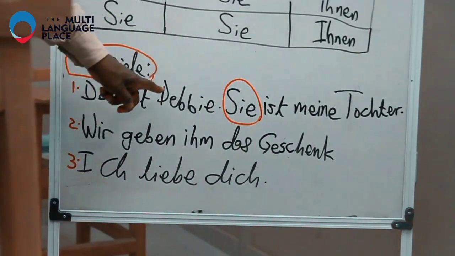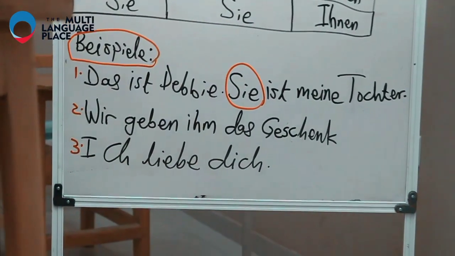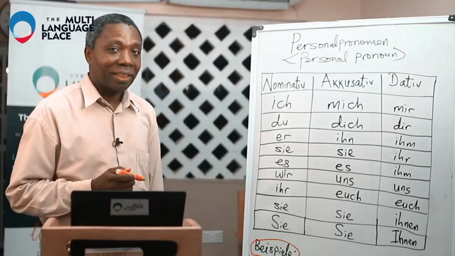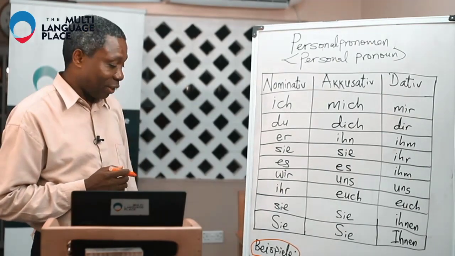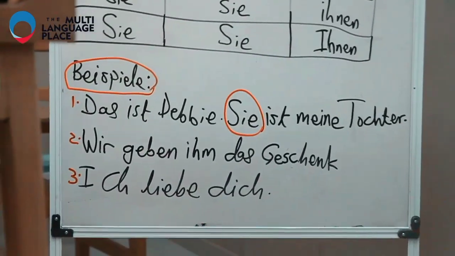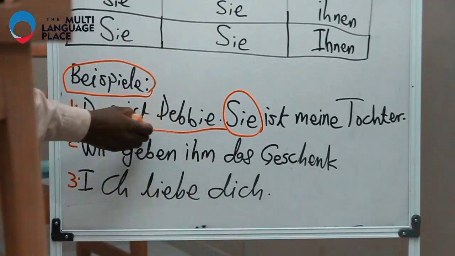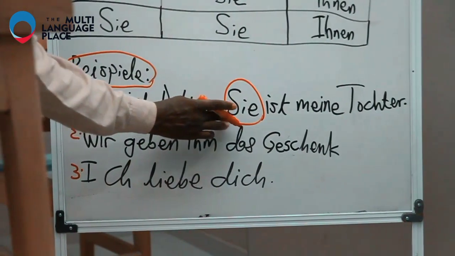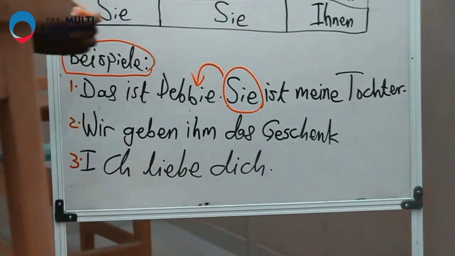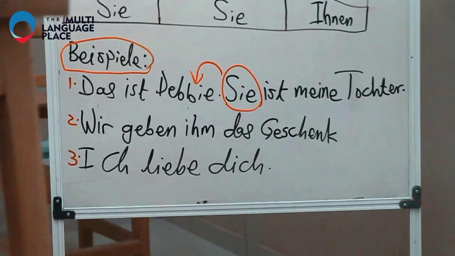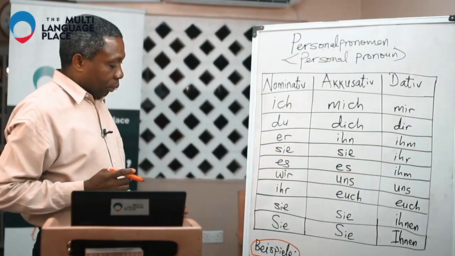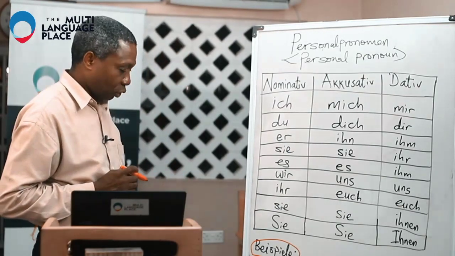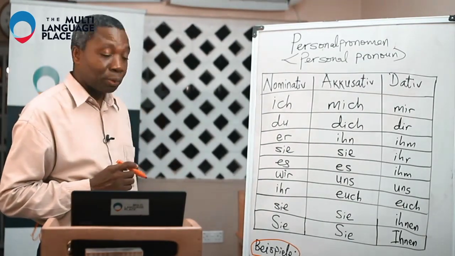That is Debbie. She, of course, personal pronoun. Sie ist meine Tochter. So we know this is making reference to Debbie. Instead of mentioning Debbie again, we use sie ist meine Tochter. And remember, you look at this table, you see it in the nominative. Then we go to the second example.